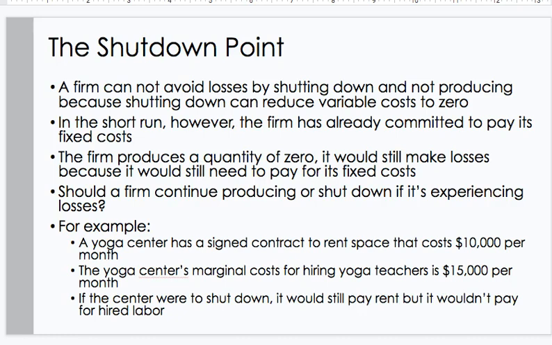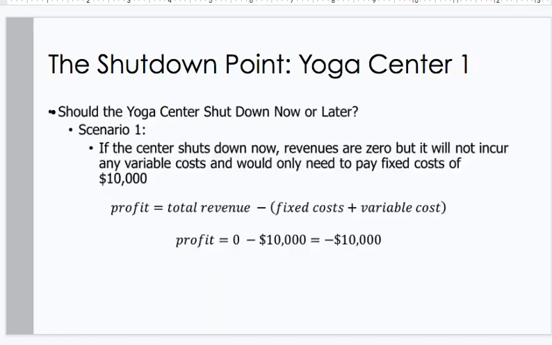For example, a yoga center has signed a contract to rent space that costs $10,000 per month. The yoga center's cost for hiring yoga teachers is $15,000 per month. If the center were to shut down, it would still pay rent, but it wouldn't pay for the hired labor. The shutdown point, Yoga Center 1. Should the yoga center shut down now or later?